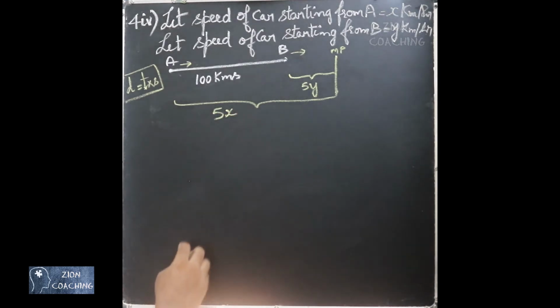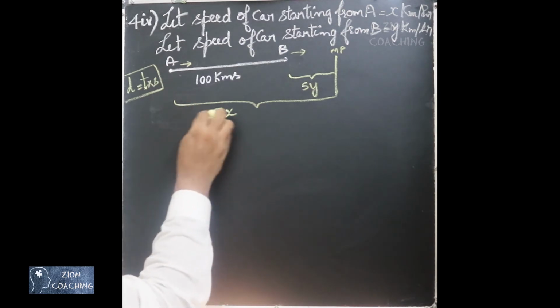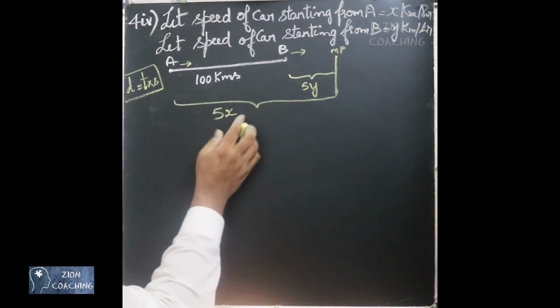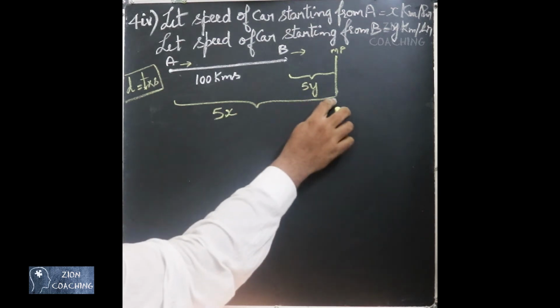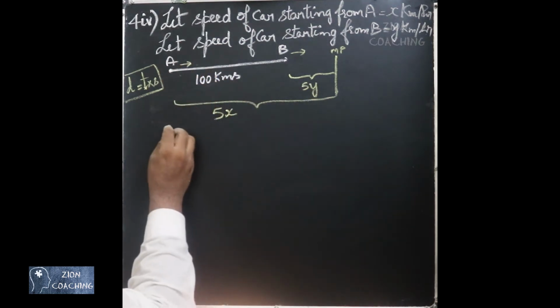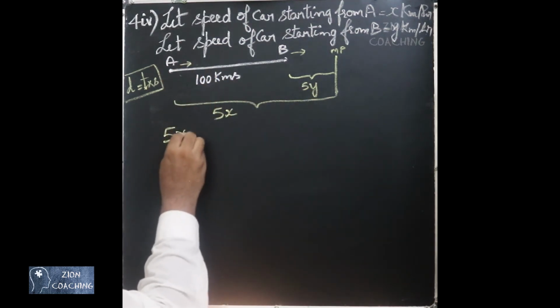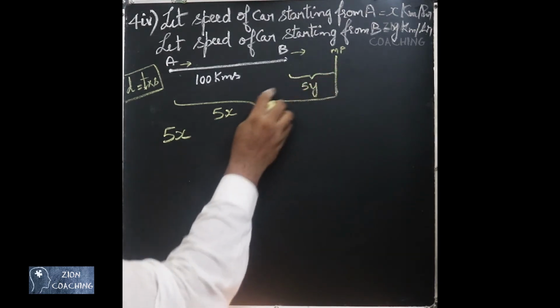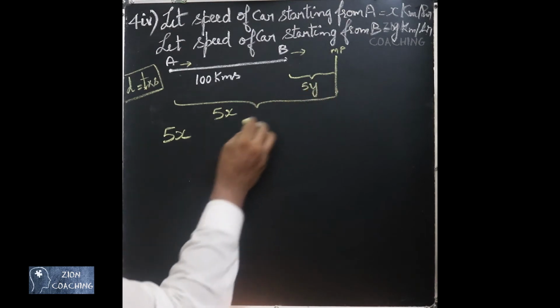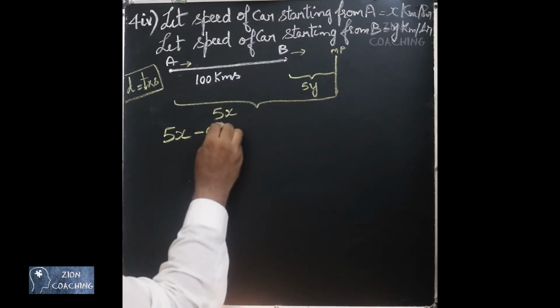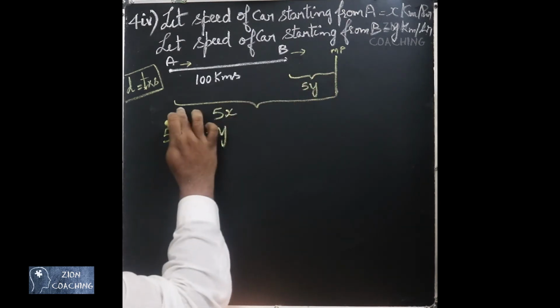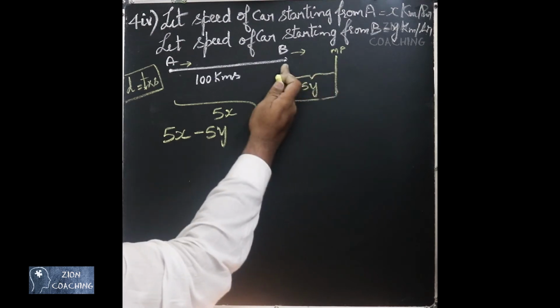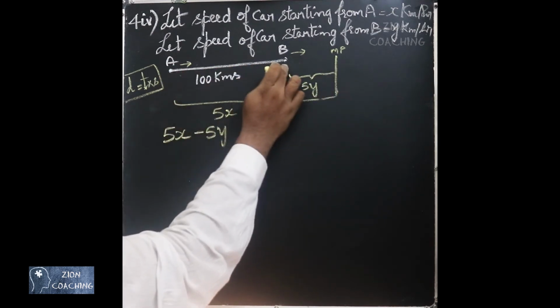Now, you can see that the total distance travelled by car A is 5x and the total distance travelled by the car starting from the point B is 5y. When you subtract the distance 5y from the total distance, you are going to get that 100 kilometers.